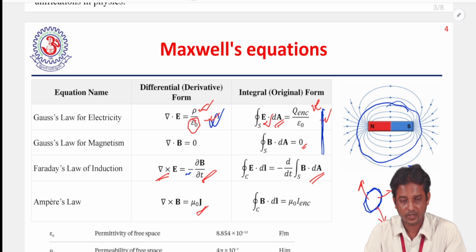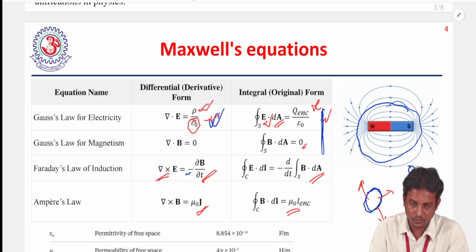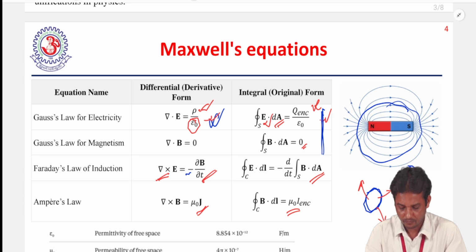through a closed loop, which is equal to the total current passing through this loop, and we have to multiply by one parameter. This is called mu. So what is mu? Mu is the permeability of the medium, and it depends on the medium. It represents the medium properties with respect to magnetism, and epsilon is also a material property, but with respect to electricity.